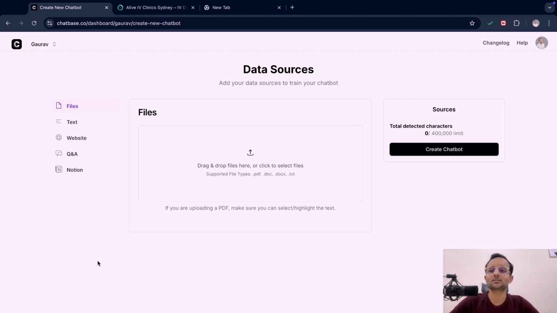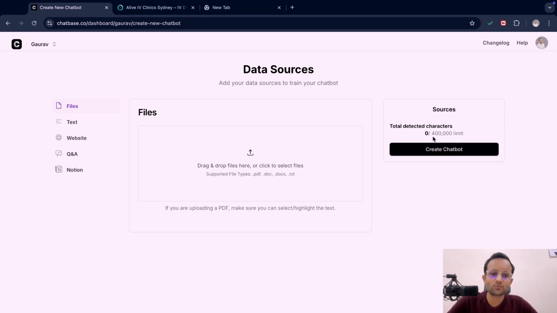The first thing it is asking for is the data source, because the data source is the first and primary component required to train any AI model. Here it is asking for five kinds of data sources. The first is file. It could be a PDF, document, doc, or text file. You can upload any file, provided that there is a data limit.